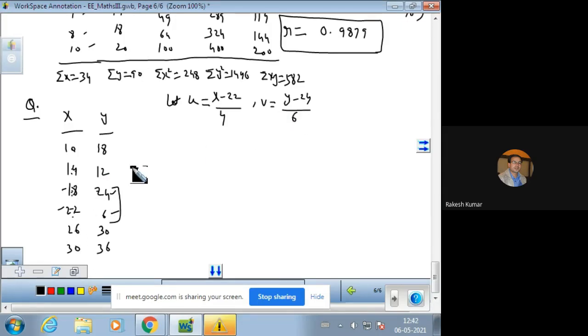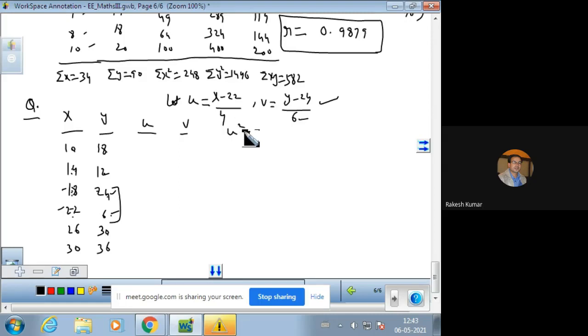And divide by the change of scale again, that is 6. 18 to 12 is 6, and there is a difference of 6 values, then 12 to 24, and 24 to 6, and then 18 to 24 and 24 to 30. Similarly, 12 to 6 and 6 to 36. So approximately, there is a difference of 6 values. So the change of scale value will be near 6. Now you can calculate the values of U and V.